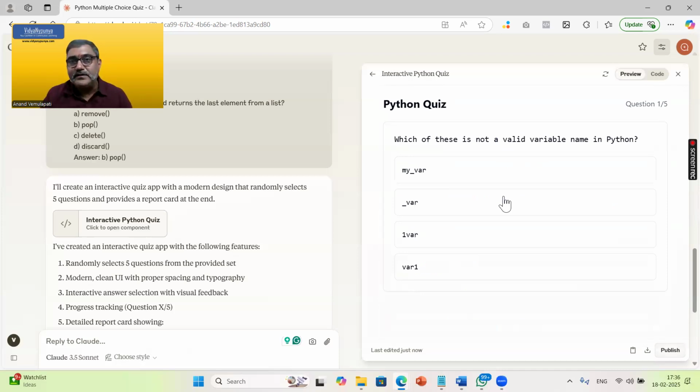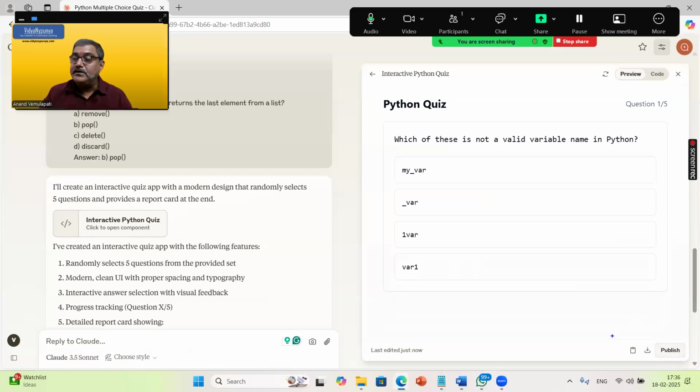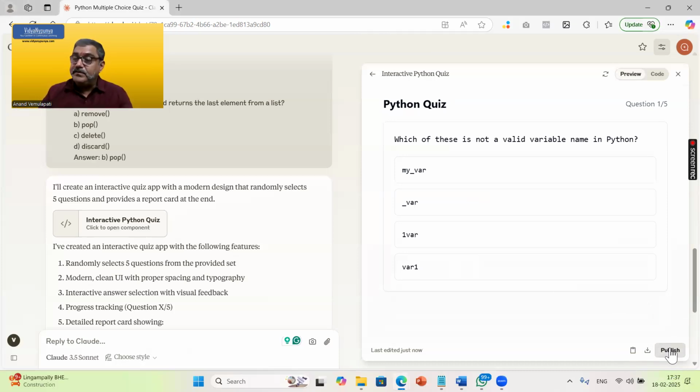But now you may be wondering, sir, you mentioned that you can share this application with anyone in the world and they can access it from anywhere in the world. How do you do that? All you need to do is just click on this publish button, right? If you can see at the bottom, I have this publish button. And you can even download the code, as I'm highlighting here.